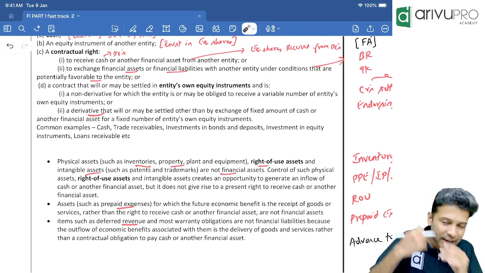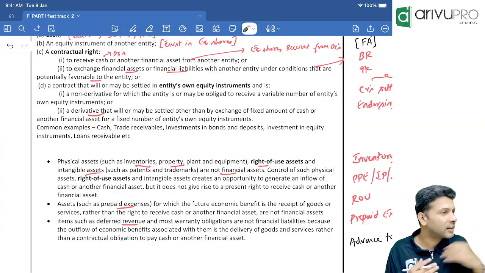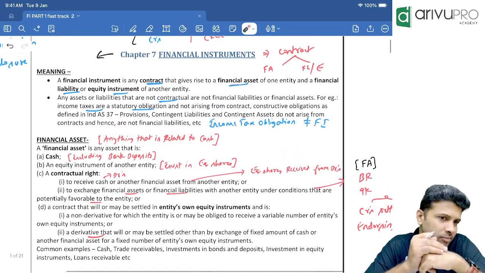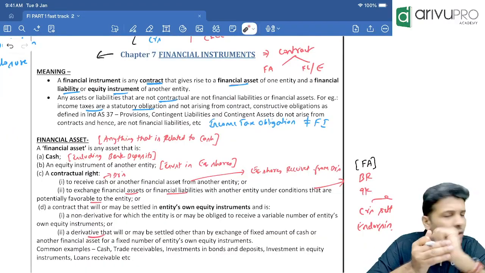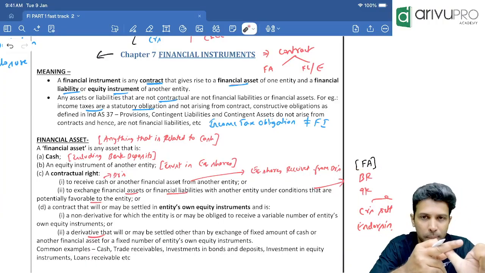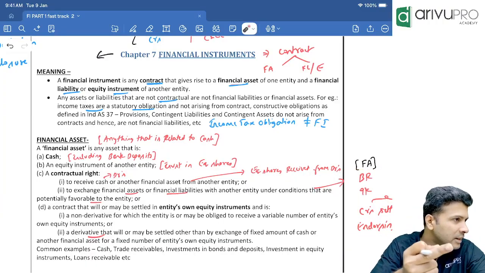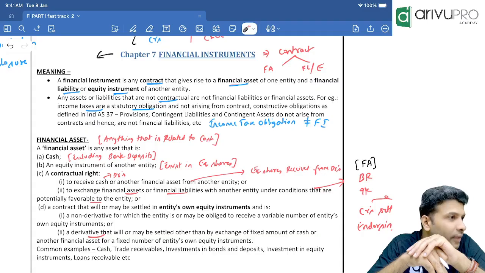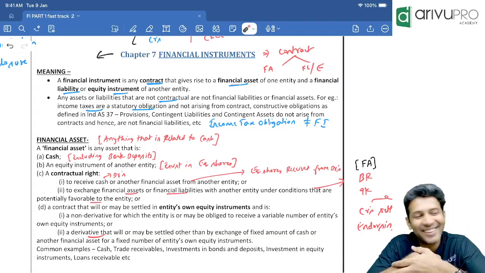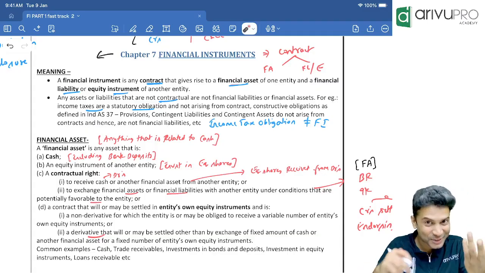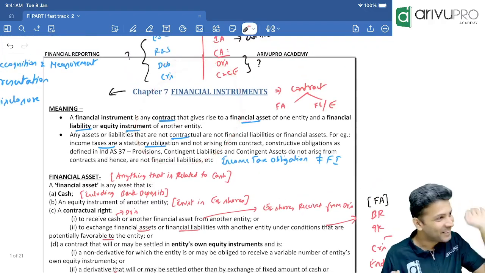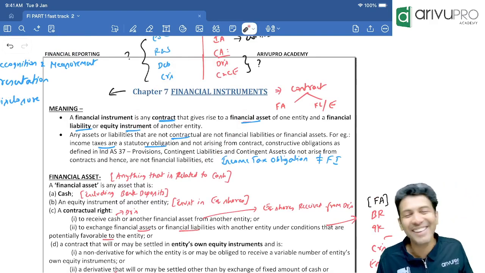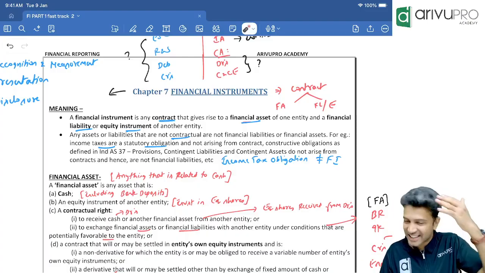Next, some examples I will call out. You tell me whether it is a financial asset or not. Is PP a financial asset? Owner-occupied property, investment property, intangible assets. Are these financial assets? No, why? He's saying, sir, if it is a financial instrument, it will come in this Ind AS. We already covered them under other Ind AS, so it can't be a financial instrument. Yes, he's right.